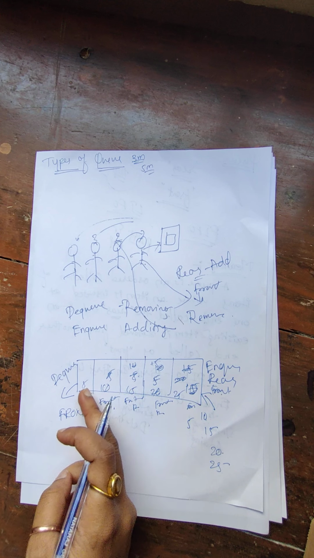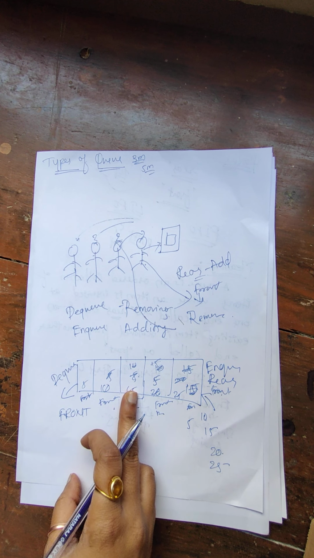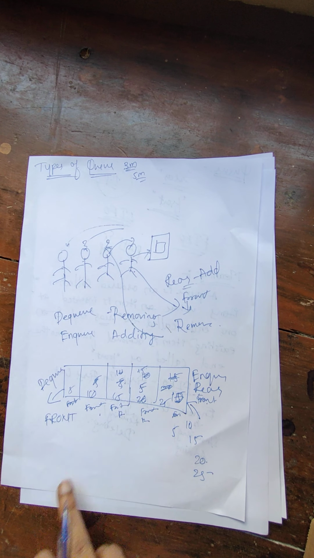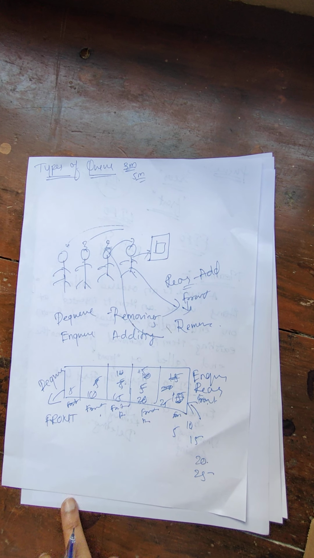The element which we had added first, 5, should be removed first. Then we had added 10, that should be removed. Then the third, 15, should be removed. Next we had added 20, then that should be removed. Then we had added 25, that should be removed. We have to remember all these points. In this way your actual queue works.